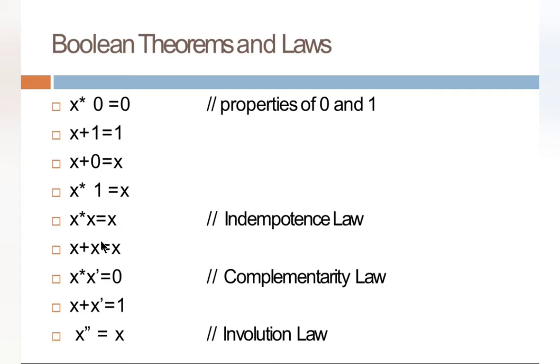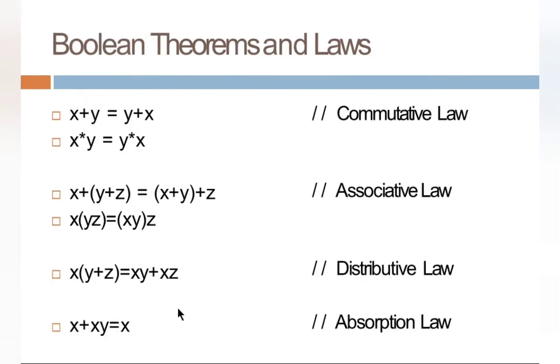Properties of 0 and 1: X and 0 is 0, X or 1 is 1, X or 0 is X, X and 1 is X. Then idempotency law: X and X is X, X or X is X. Complementarity law: X and X bar is 0, X or X bar is 1. Involution law: X double bar equals X. Then commutative law: X or Y equals Y or X, and X and Y equals Y and X.